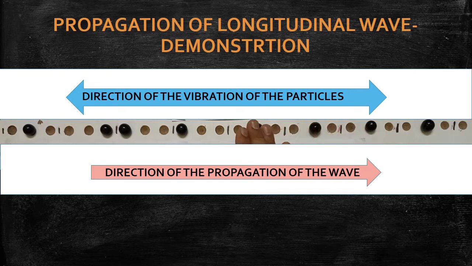By that time compressions and rarefactions will be alternatively created. At present compression is there. In the next moment what will happen? The place where the compression was created, in the same place rarefaction will be created. So compressions and rarefactions will be alternatively created and the wave starts moving in this direction. Are you clear? This one could be continued.